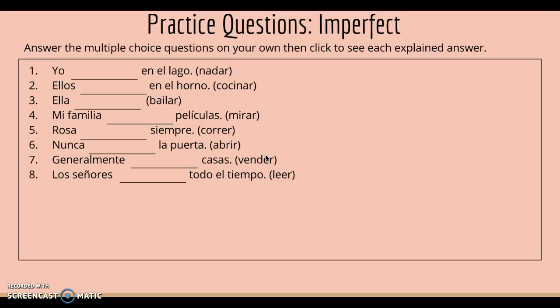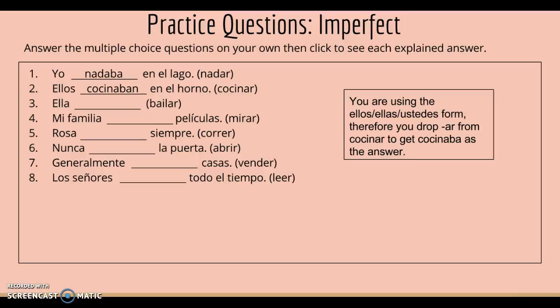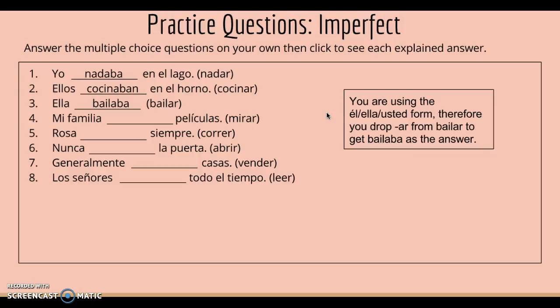Alright, go ahead and pause the video and then play again for the answers. Okay. So, yo, nadaba en el lago. You are using the yo form, therefore you drop the AR from nadar and add aba to get nadaba as the answer. Ellos cocinaban en el horno. Horno is oven, in case you don't know. You are using the ellos, ellas, and ustedes form, therefore you drop the AR from cocinar to get cocinaban as the answer. Ella bailaba. You are using the él, ella, and usted form, therefore drop the AR from bailar and add aba to get bailaba as the answer.